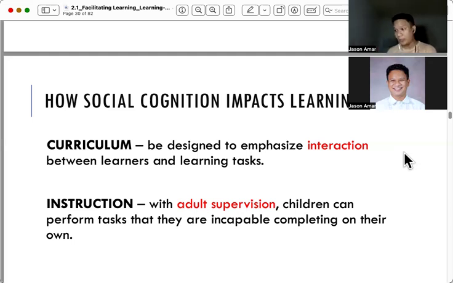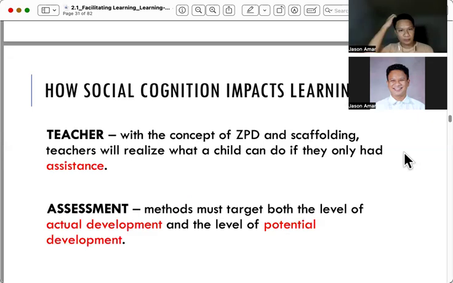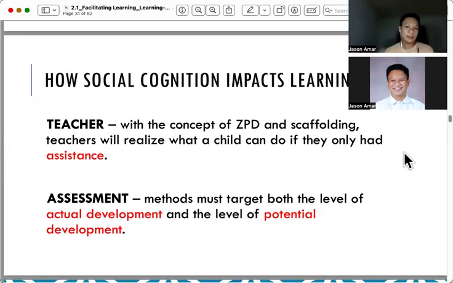And our instruction, meaning we instruct them what they are going to do, and they can perform it on their own. So we're taking a look into instruction as a strategy of which, as a teacher, we can teach and the learner learns. Okay, so that's in the context of social cognition model or theory.